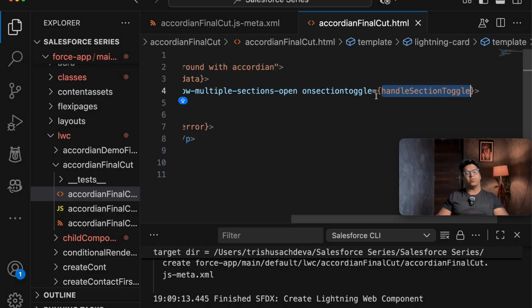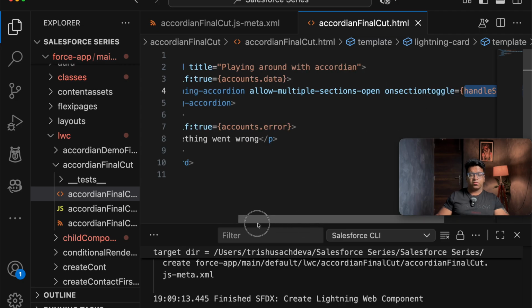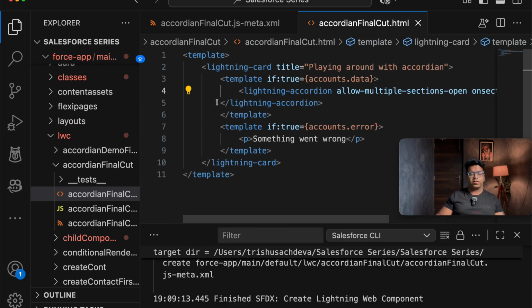If you want to do any action when you toggle the accordion, you can do this, but for now we will just be showing the data. So no functionality here for the toggling; we will just be adding console.log when we play around with JavaScript. Once we are done with this, our accordion is ready.